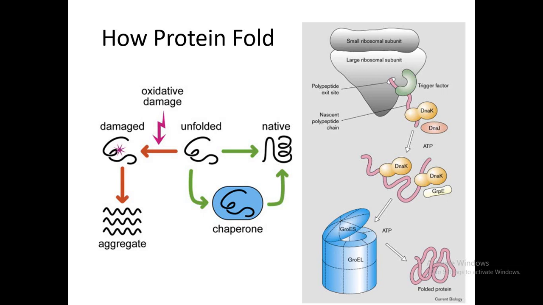What would happen if misfolded proteins are present in the cell? They would be degraded by another type of chaperone. So chaperones help with both: the folding of nascent protein, and the degradation of misfolded protein.